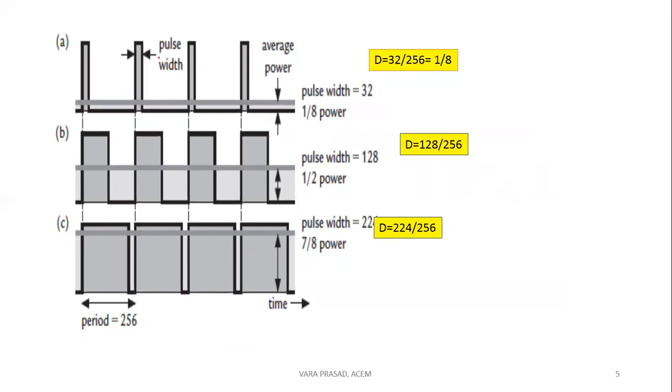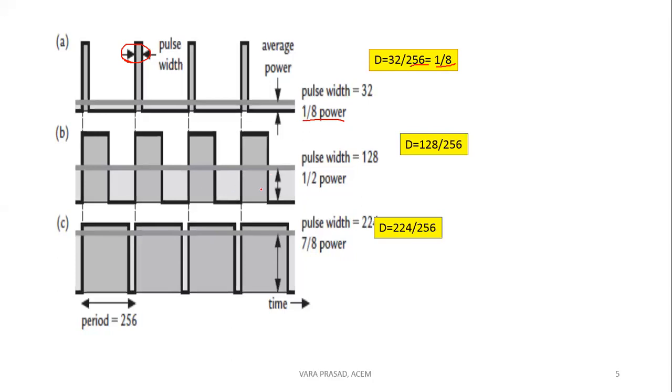So duty cycle means the time for on, 32, divided by the total time period, 256. So 32 by 256 gives 1 by 8. So we require 1 by 8 of the average power or average voltage. We calculated it as 1 by 8 power or voltage.